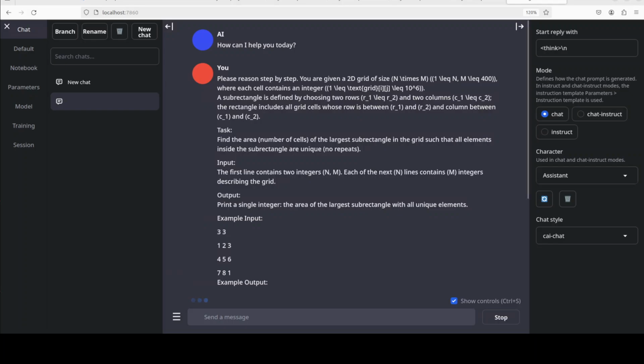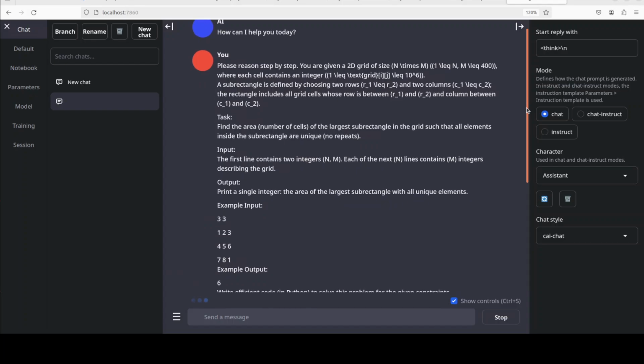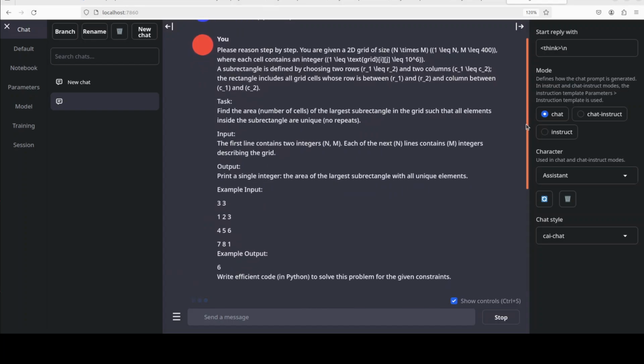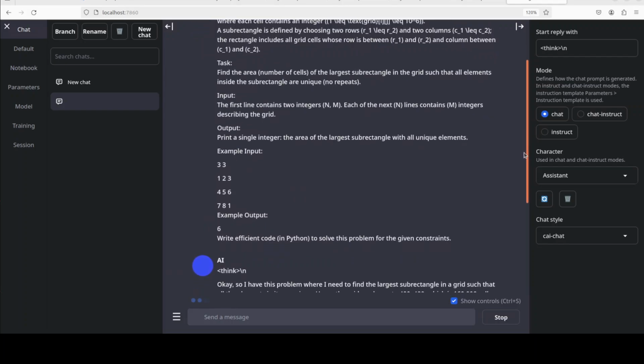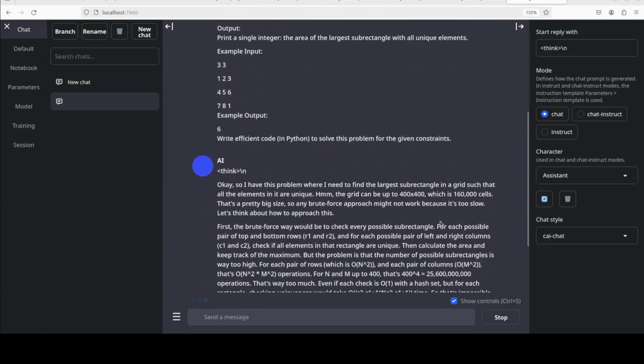Okay, next up I'm going to ask it this coding question where I'm again asking it to please reason step by step, and then this is a coding question. I have already run it so that we shouldn't have to wait for it. So you see that I have given it a task, some input, some output, and then also an example input and output. And then it has started the thinking.